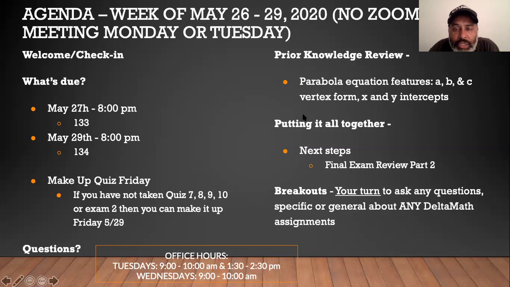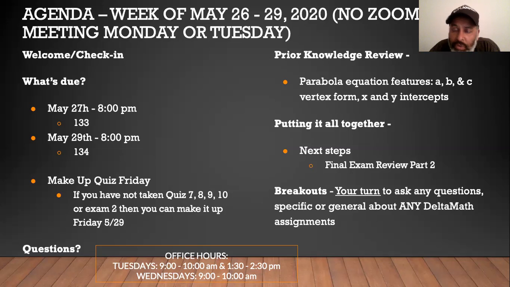And then, just to give you some prior knowledge in order to do the assignment for graphing parabolas, you're going to have to remember everything we went over the last 2 weeks as far as being able to identify what a, b, c is. Make sure you put it into standard form if it's not in standard form. Be able to get the vertex by remembering the formula, negative b over 2a, to find out what the vertex is for the x coordinate. Go back, plug it in to find out what it is for the y coordinate. That should be fresh in your head. And also how to find the x and the y intercepts. All that will help you to do assignment 133. And I'll explain that in more detail when we get to Delta Math.